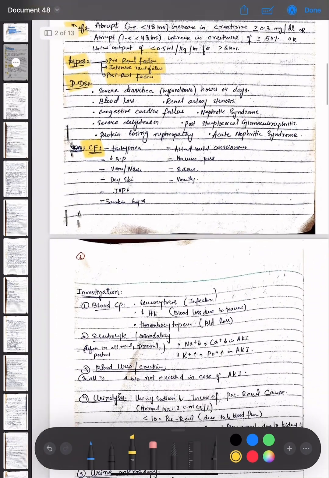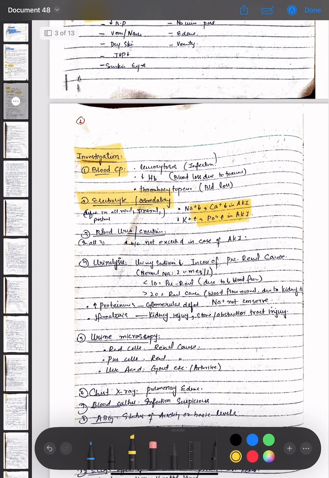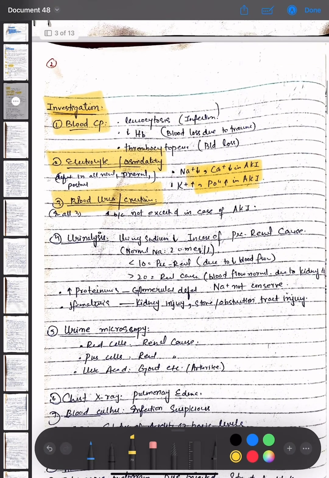The investigations for acute kidney injury are blood CP, where leukocytosis is present due to infection, hemoglobin is decreased due to blood loss from trauma, and thrombocytopenia is present due to blood loss. For electrolytes or osmolality, sodium is increased, calcium is decreased in AKI, potassium is increased, and phosphate is increased in AKI. The electrolyte or osmolality is deranged in all pre-renal, renal, and post-renal cases. Blood urea and creatinine increase because they are not excreted in acute kidney injury.